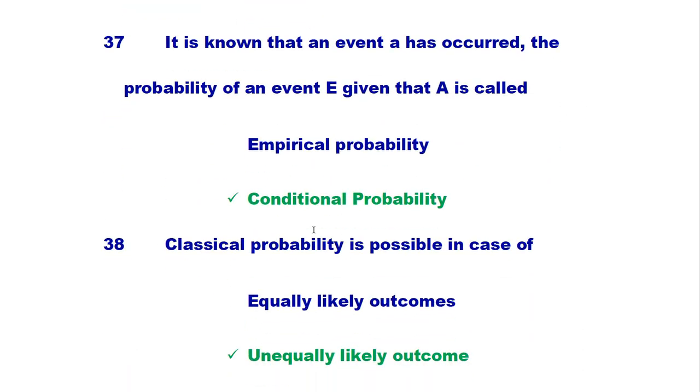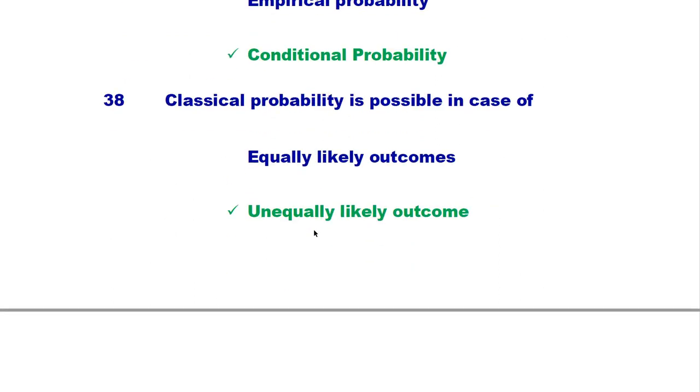It is known that an event A has occurred. The probability of event E given that A is called conditional probability. If we impose any condition on the event, then this probability is called conditional probability. Classical probability is possible in case of equally likely outcomes. So this is the right answer.